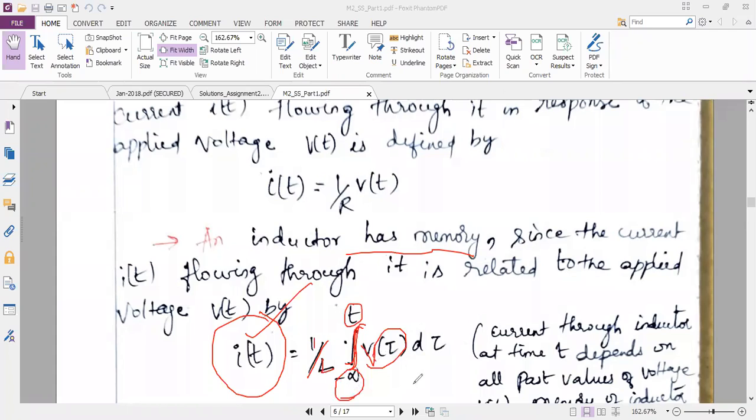Then I have to find the value of voltage between minus infinity and plus t. Between minus infinity and plus t, I have enormous values. So for all those values, I should know the value of the voltage. So if I want the value of voltage at all the values,